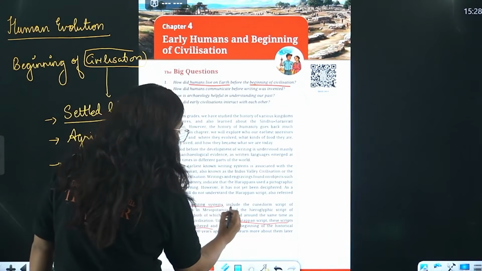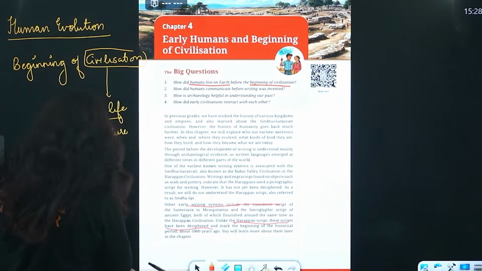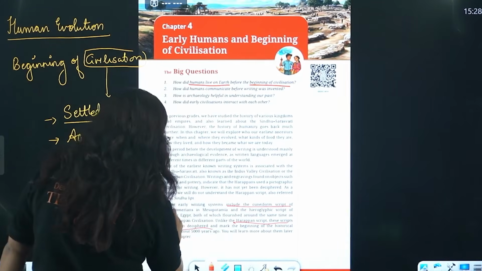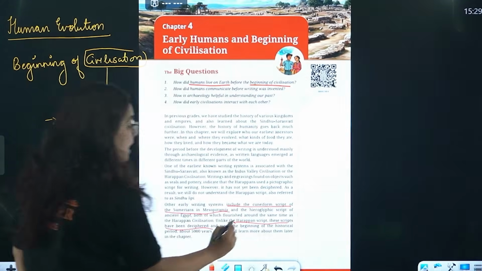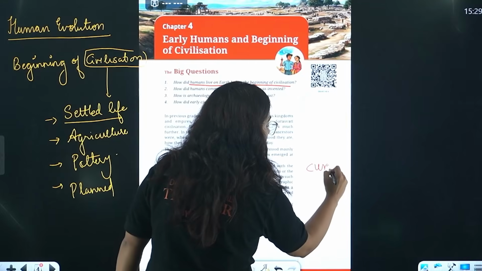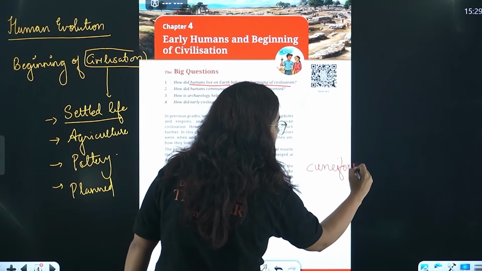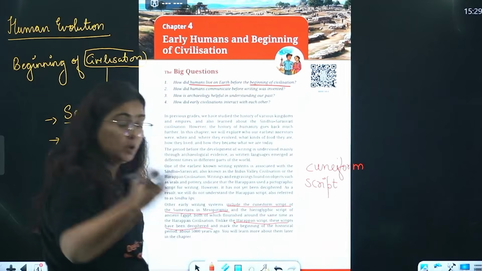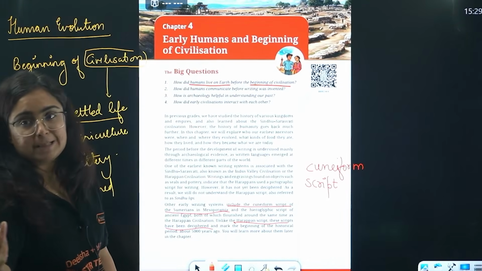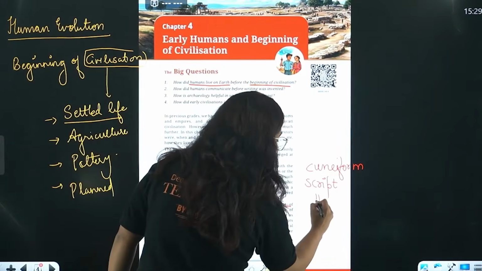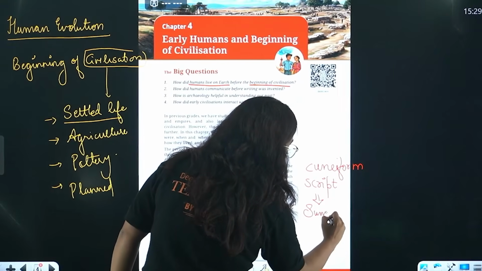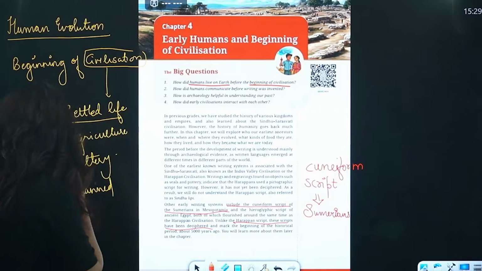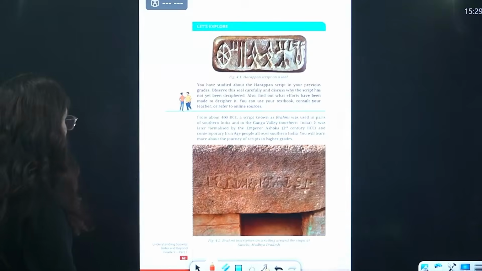Similarly, we got information about writing in the Mesopotamian civilization. The script written by the Sumerians in Mesopotamia was known as cuneiform script. Like I am writing in the margin, you also write in the margin of your NCERT: cuneiform script, written by the Sumerians of Mesopotamia. How this script looked and what it was, we will tell you in the chapter itself.